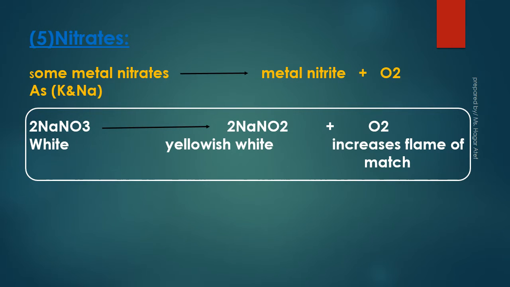Number 5, thermal decomposition of some metal nitrates. Some metal nitrates decompose by heat into metal nitrite and oxygen gas. For example, white sodium nitrate decomposes by heat into sodium nitrite, yellowish-white color, and oxygen gas evolves, which increases the glow of the burning match.